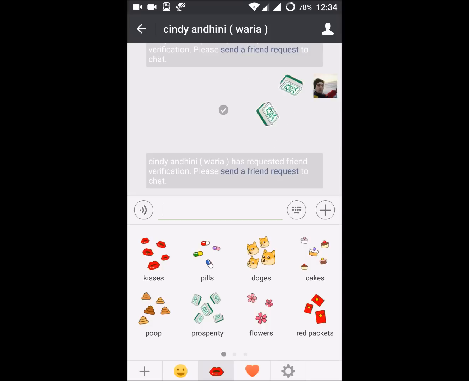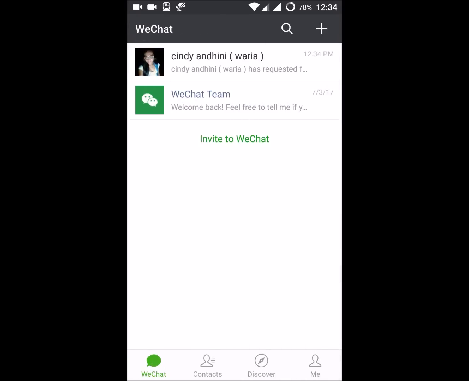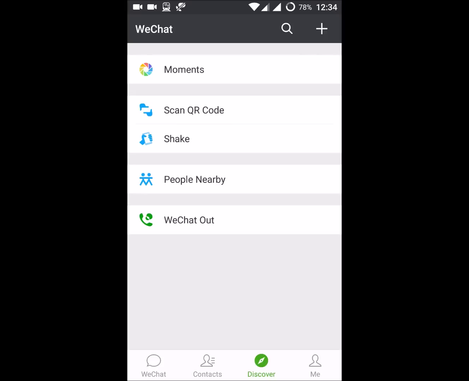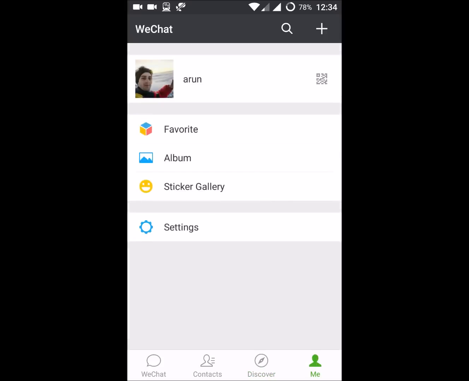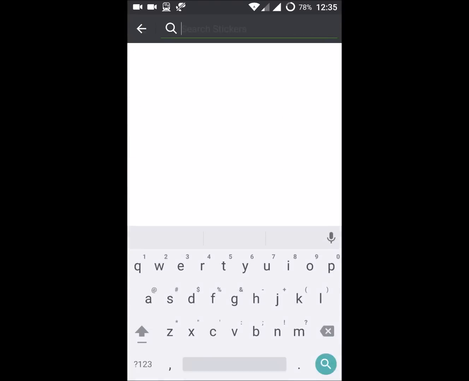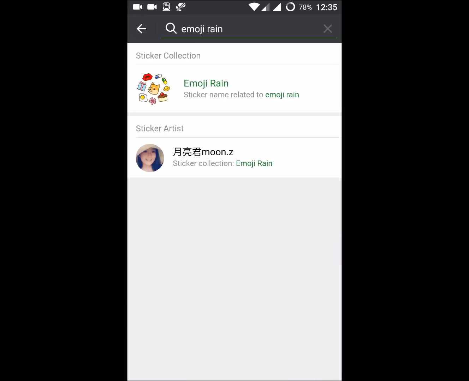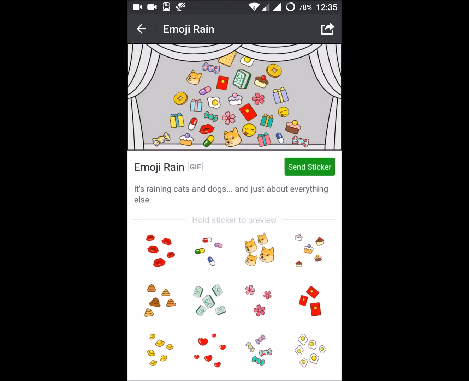So, how to download this and from where to download this? Just go to your profile. So, under me, click on sticker gallery and here search for emoji rain. So this is the emoji rain, which is nothing but a GIF sticker.